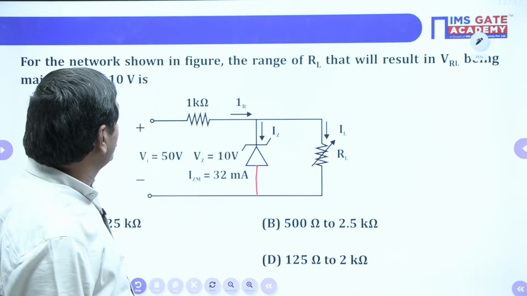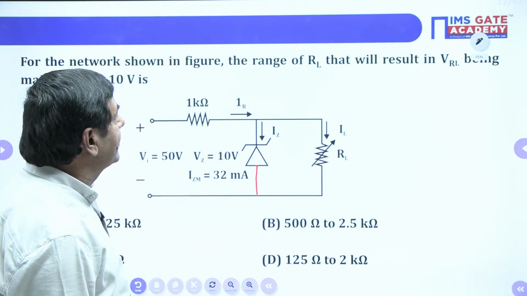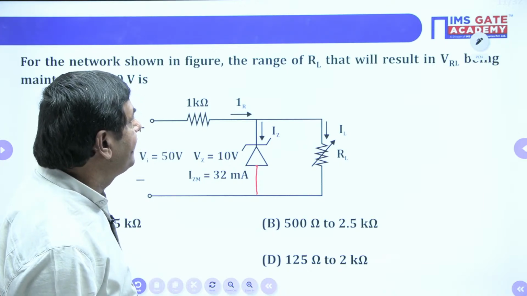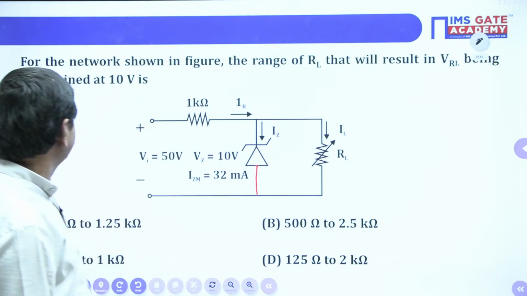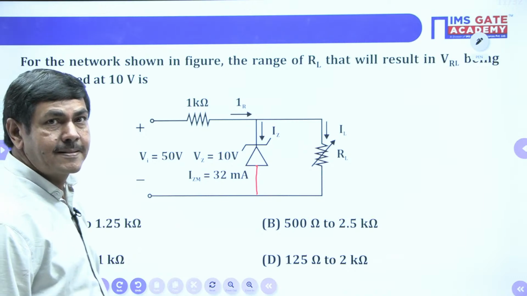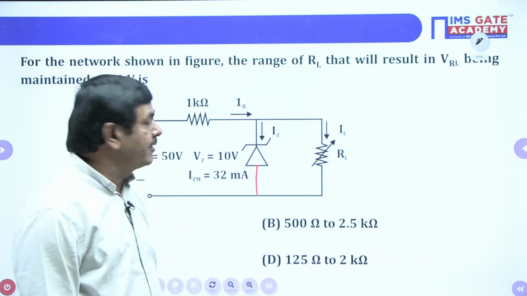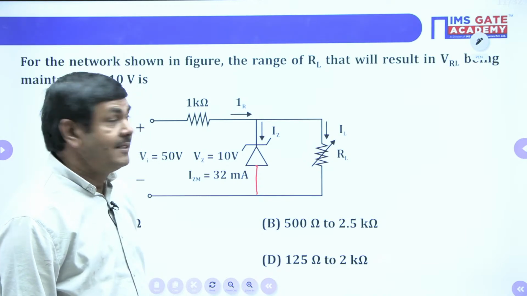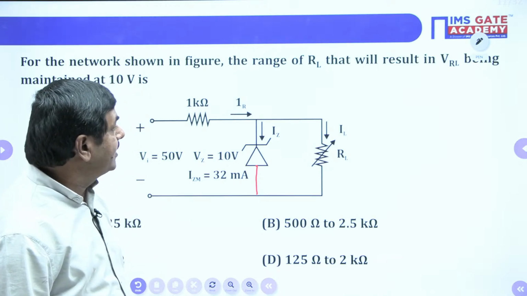For the network shown in the figure, the range of RL that will result in VRL being maintained at 10 volts is. This problem is from the Zener diode only. In this problem, what is being asked to find?